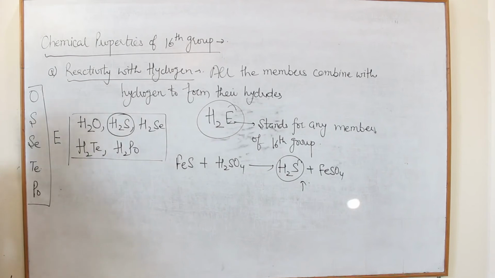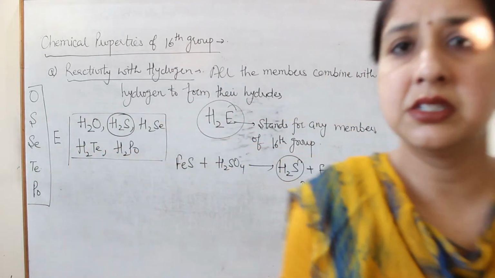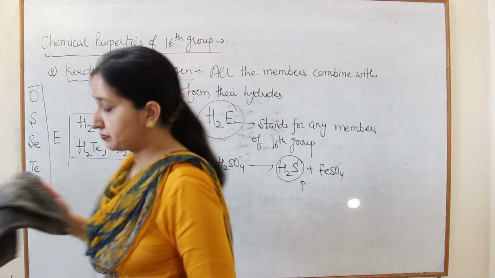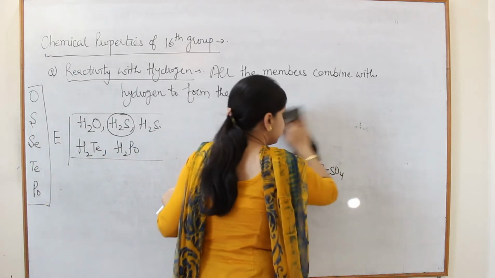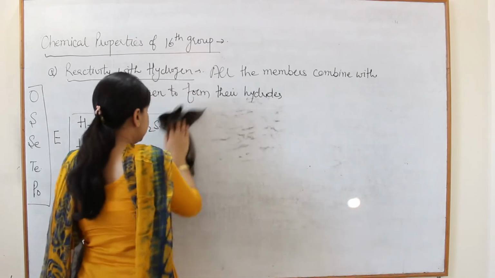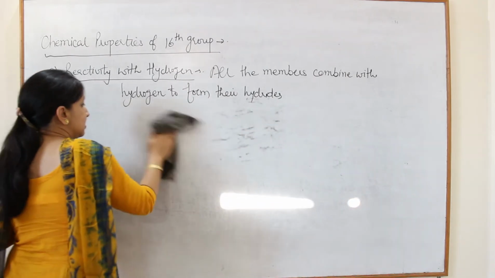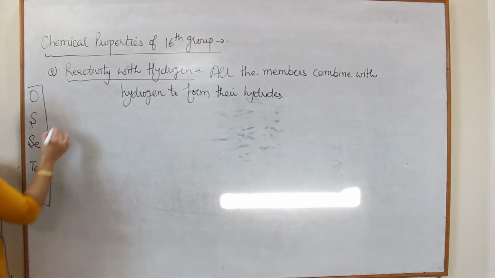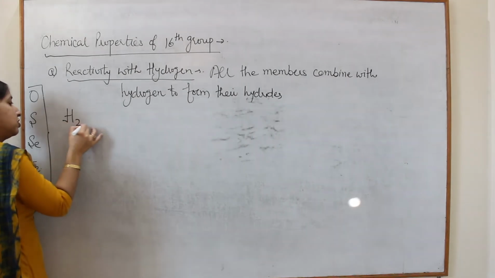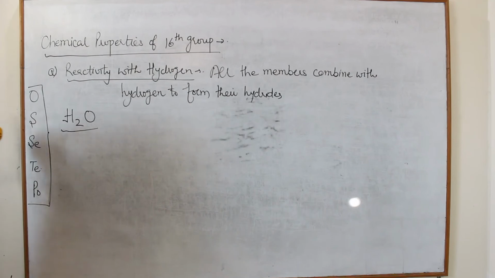Next is the structure of the hydrides of the 16th group. We have already done the structure of water in the 11th class, but if we want to discuss it, it is important for your exam.